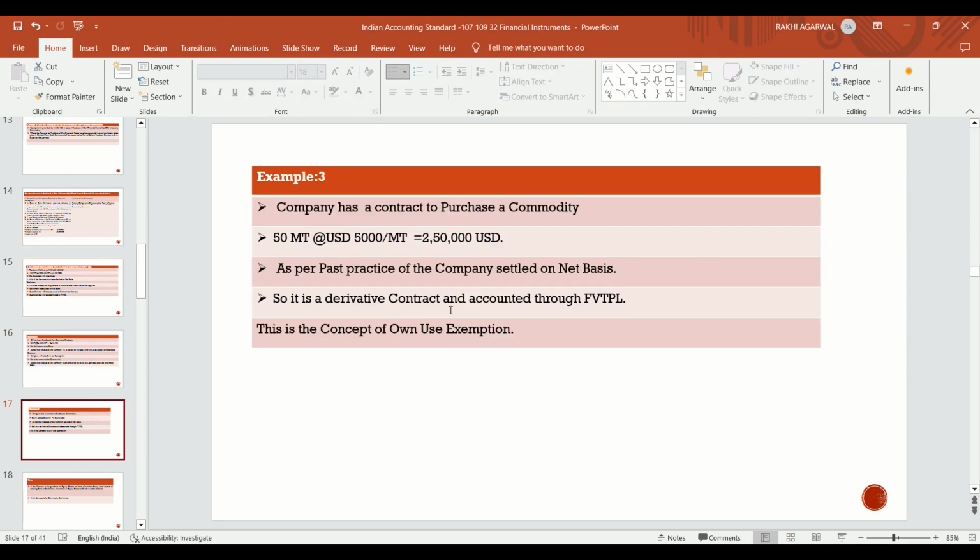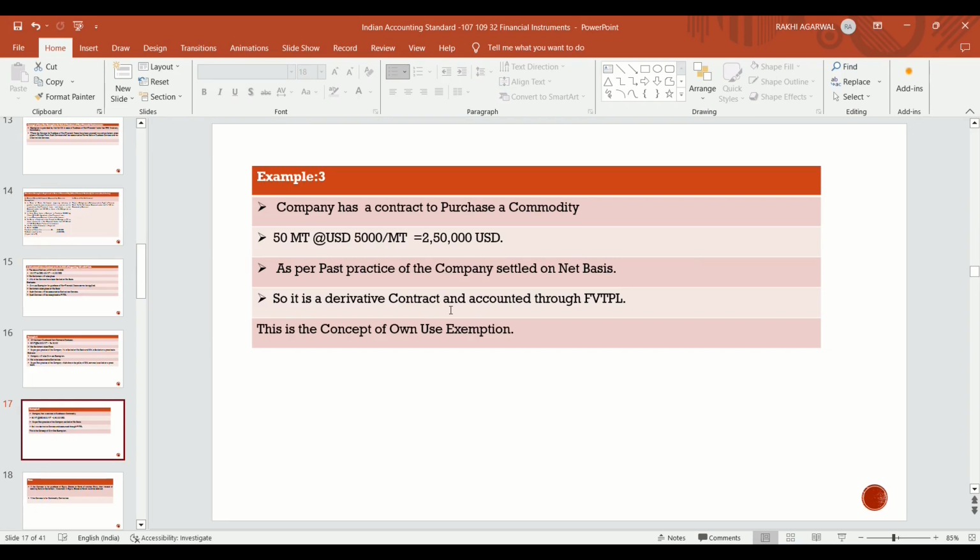Now example 3. The company has contracted to purchase a commodity, 50 metric tons at the rate of USD 5,000 per metric ton. It is denominated in foreign currency, that is USD 5,000 per metric ton. So the total becomes USD 2,50,000.